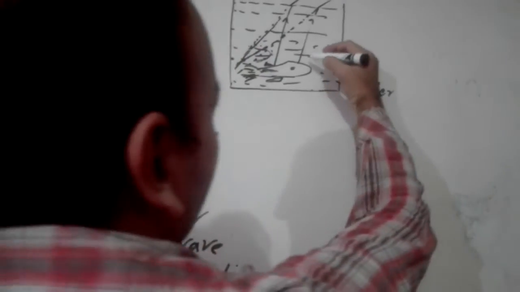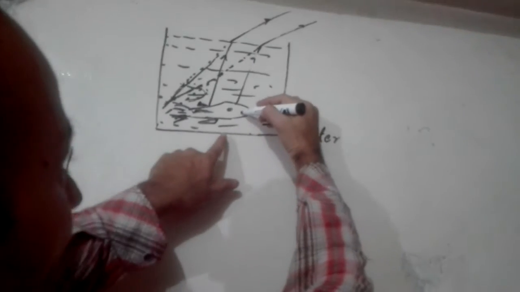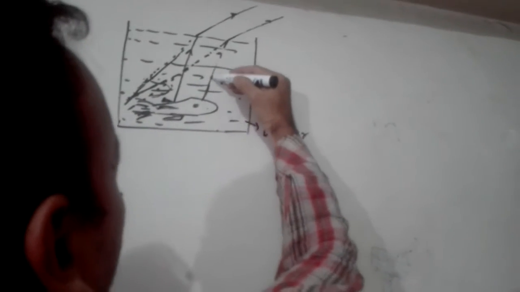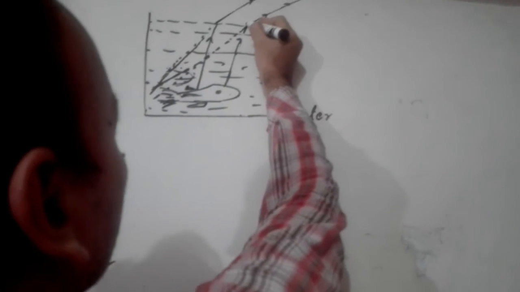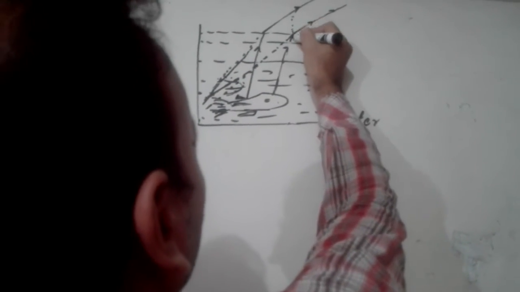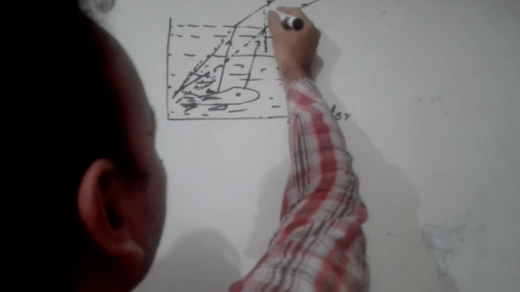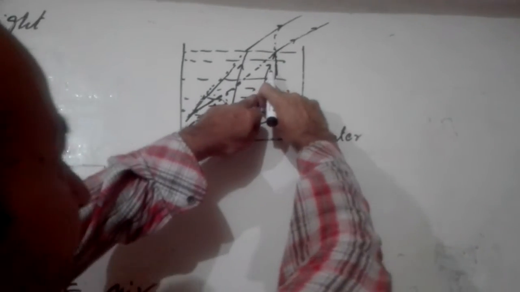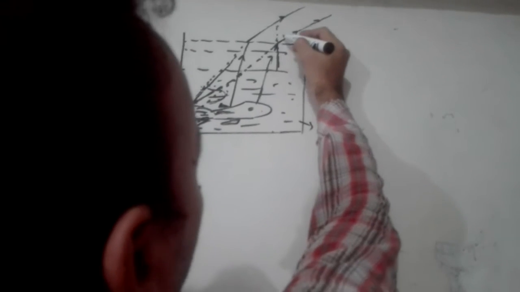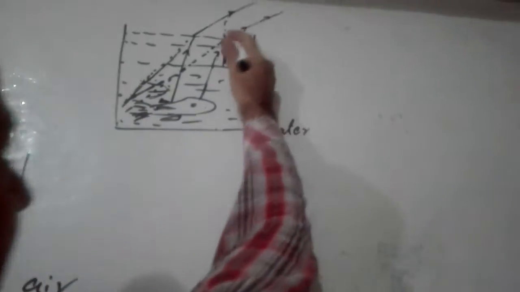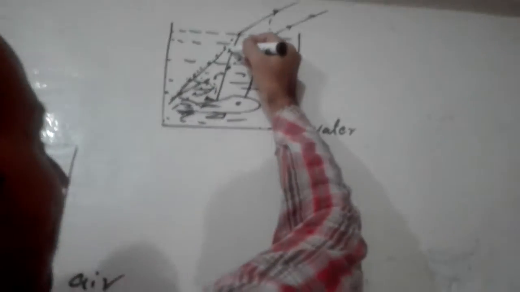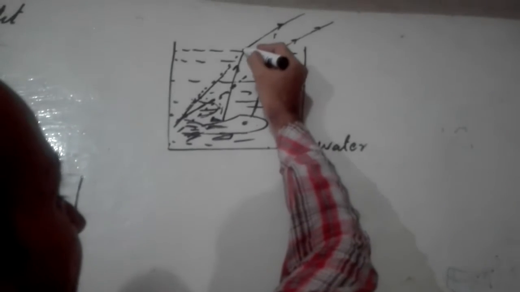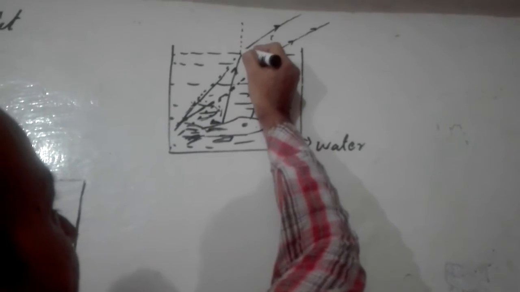Because some light rays, when they come out from the fish, like suppose one light ray coming out of the water surface, it moves away from the normal. Suppose this is the normal, the 90-degree line. So when a light ray comes out of the water, it moves away from the normal. I have taken one light ray from this body part, and suppose a second body part, a light ray coming out like that. This is the second light ray, and the normal is here like this.